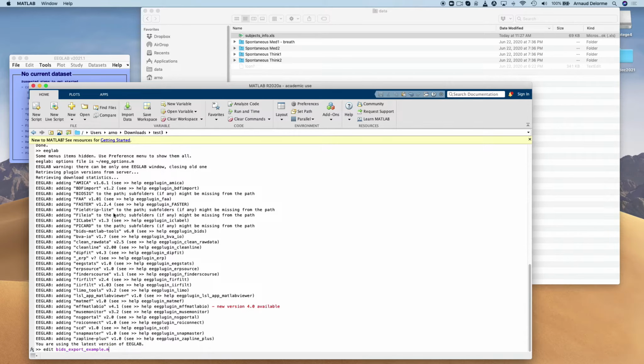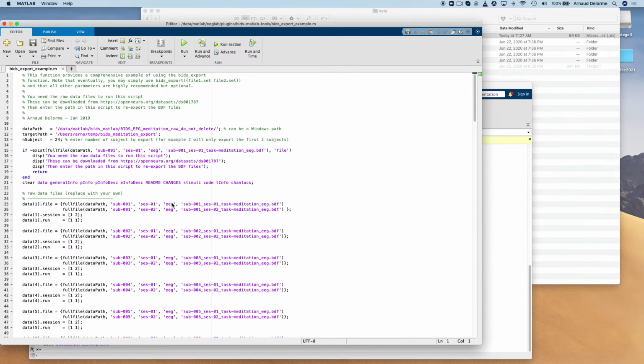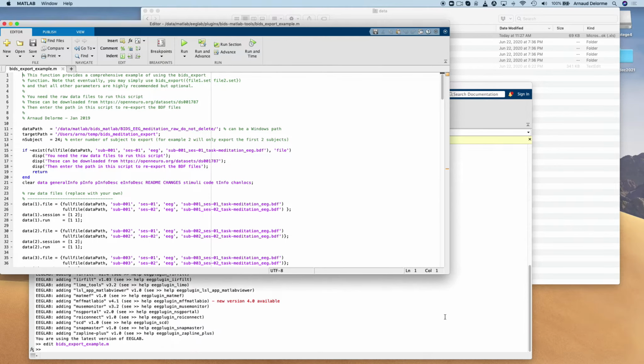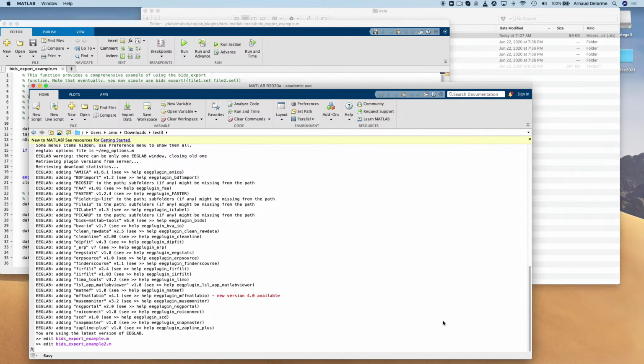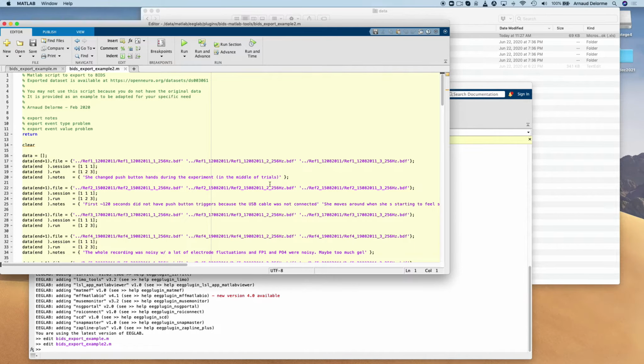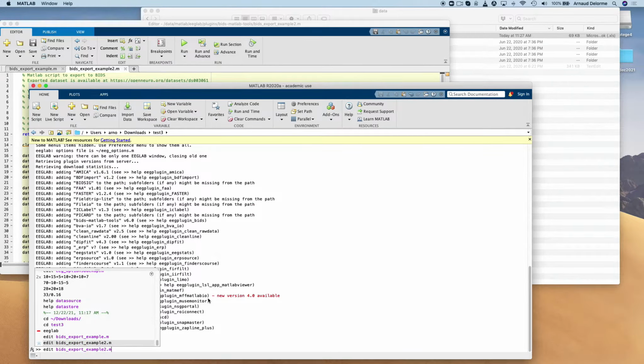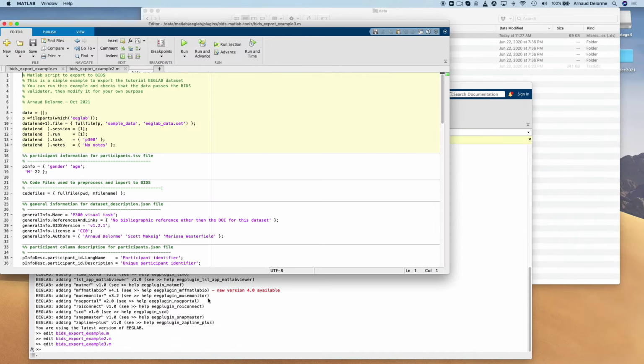They're included in the BIDS plugin of EEGLAB, so you would need to download the BIDS plugin from the EEGLAB manager. And at this moment, I don't know which one to use, so I'm just going to open them all. I wrote them, but I don't actually remember what they do. This is the first one. So this one is for a data set that was published on OpenNeuro, so it's 1787. And it's also a meditation data set.